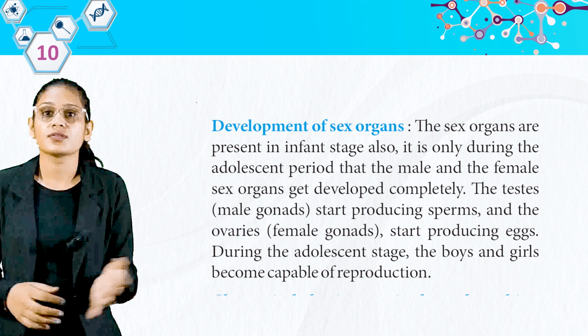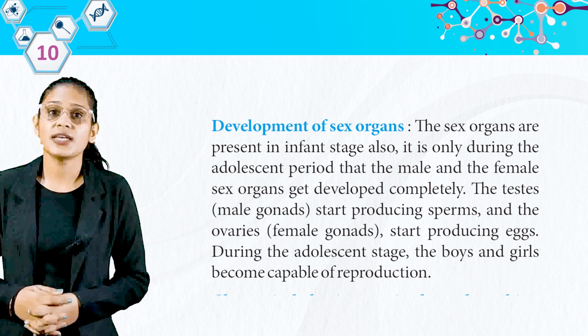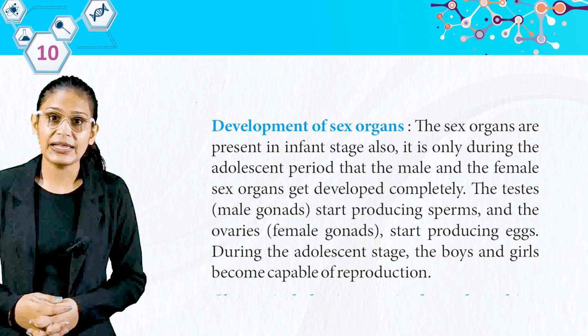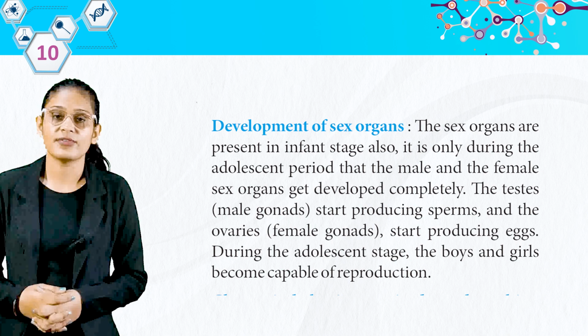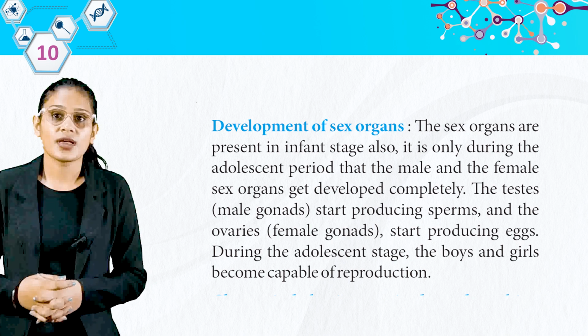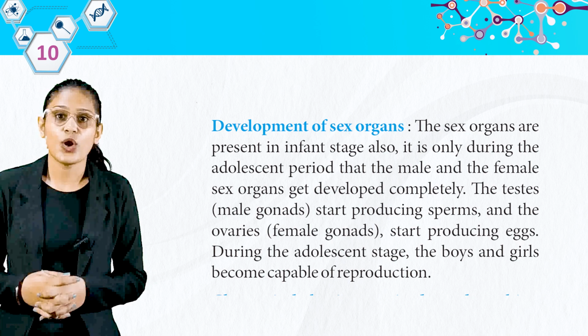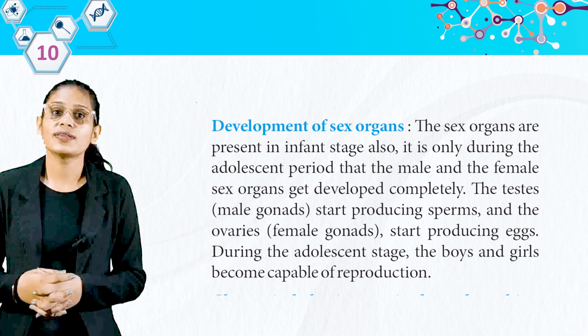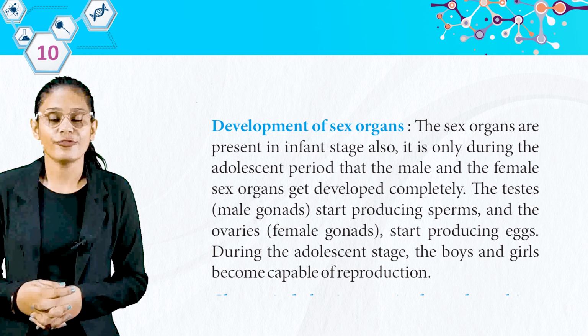Development of sex organs. The sex organs are present in infant stage also. It is only during the adolescent period that the male and the female sex organs get developed completely. The testes, male gonads, start producing sperms and the ovaries, female gonads, start producing eggs. During the adolescent stage, the boys and the girls become capable of reproduction.